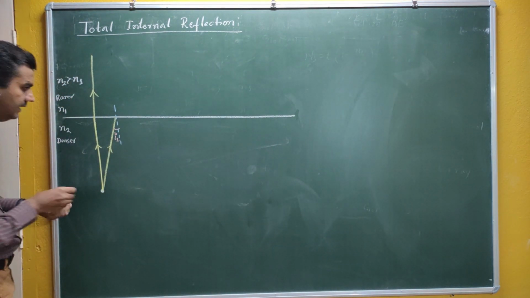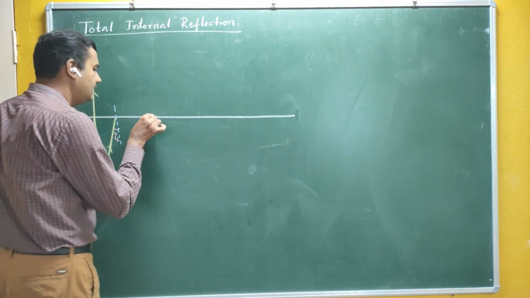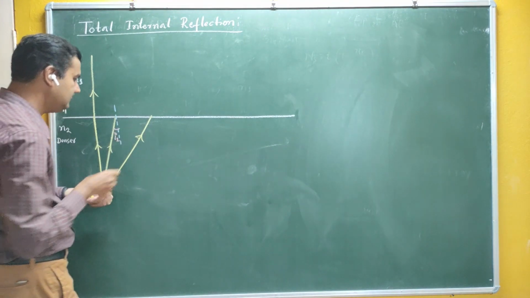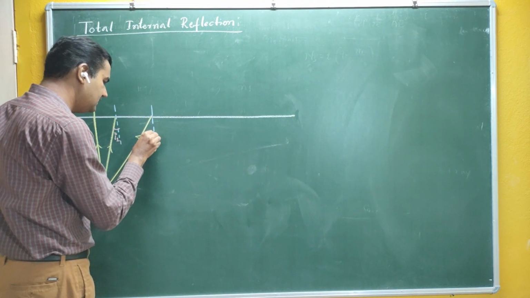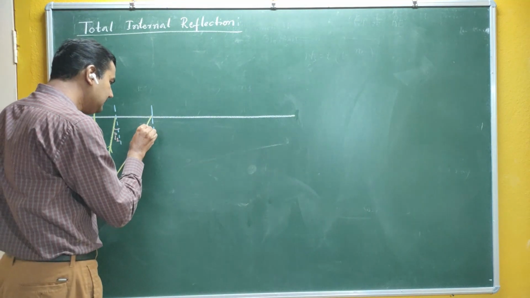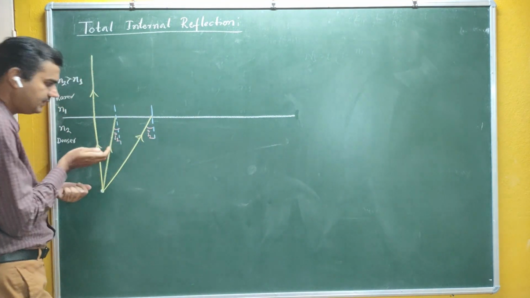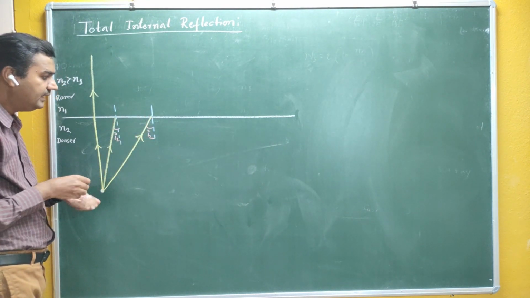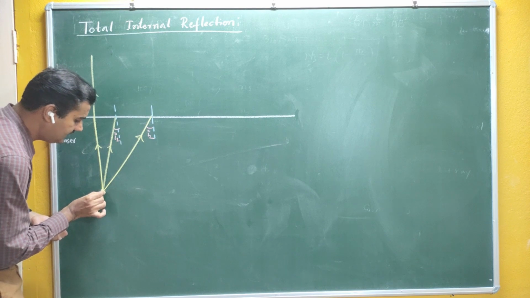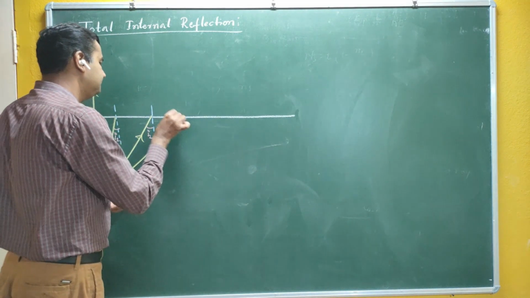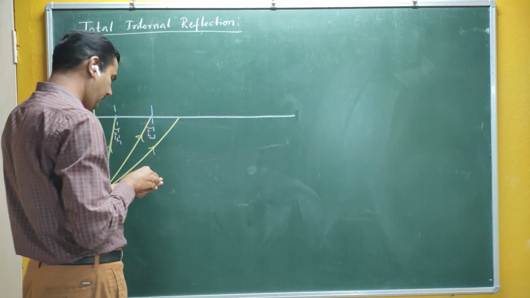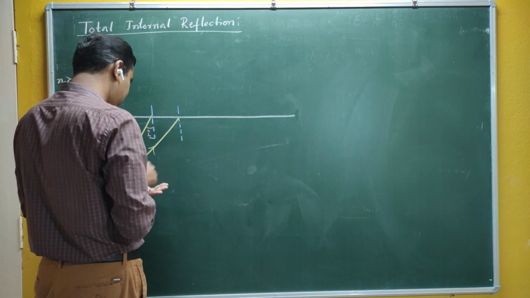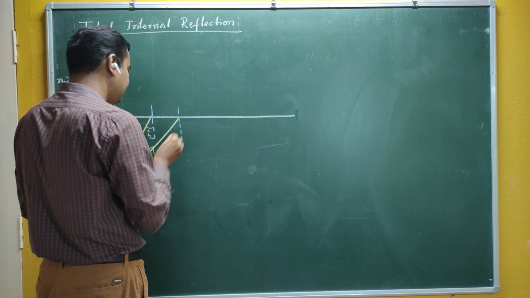Similarly, let me take one more ray here. When it moves like this, you can see the angle of incidence is somewhat increasing. Are you getting me? If the ray is bending more, that means your angle of incidence is also increasing. If I take the next ray here, the angle of incidence is also increasing.